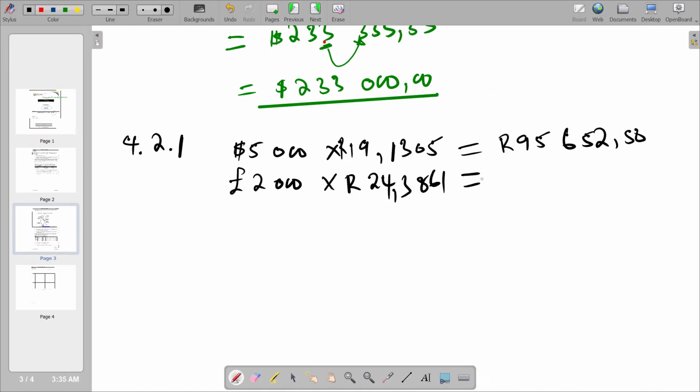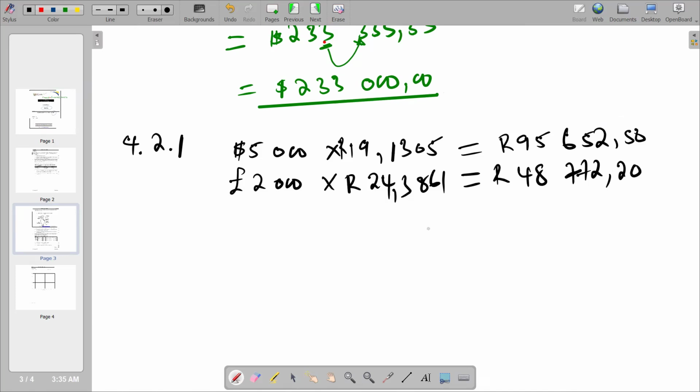Then we convert to rands, and it becomes 48,772 rands and 20 cents. So that's what we have.